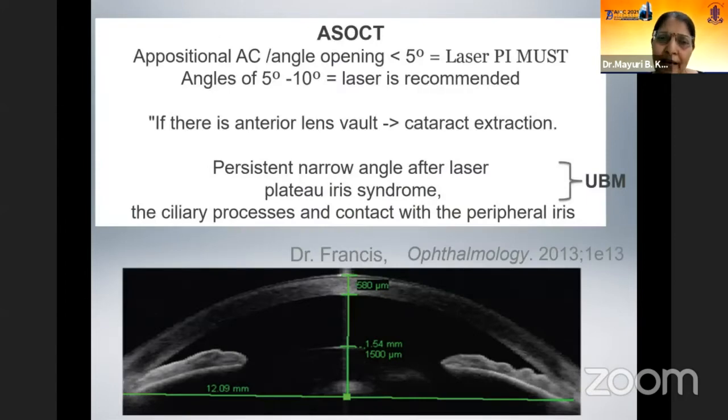So oppositional angle closure, if seen in less than 5 degrees, if you see the angle opening here, then laser iridectomy is a must. If the angle is 5 to 10 degrees, then laser is recommended. If there is a high lens vault, then cataract extraction is indicated.